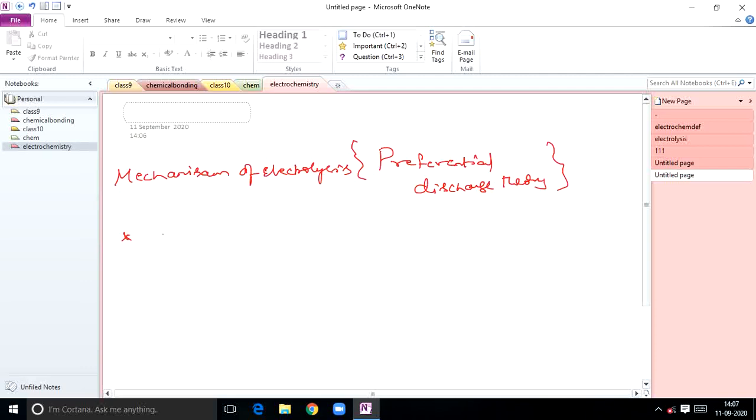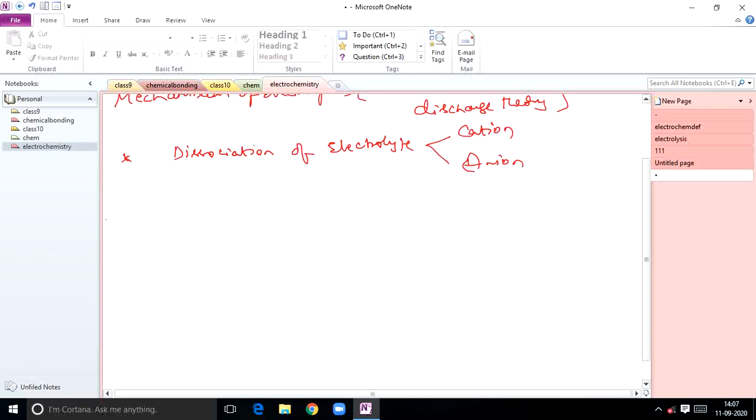When electricity is passed through electrolyte, what happens? Dissociation or ionization of electrolyte takes place. When electrolyte undergoes dissociation, it turns into two ions. One is called cation and the other is called anion. The positively charged species we call cation, the negatively charged species we call anion.